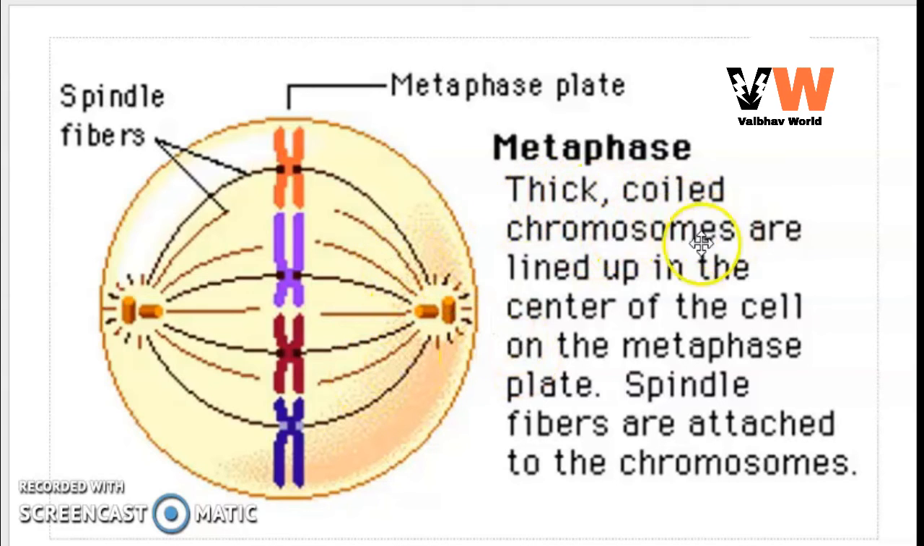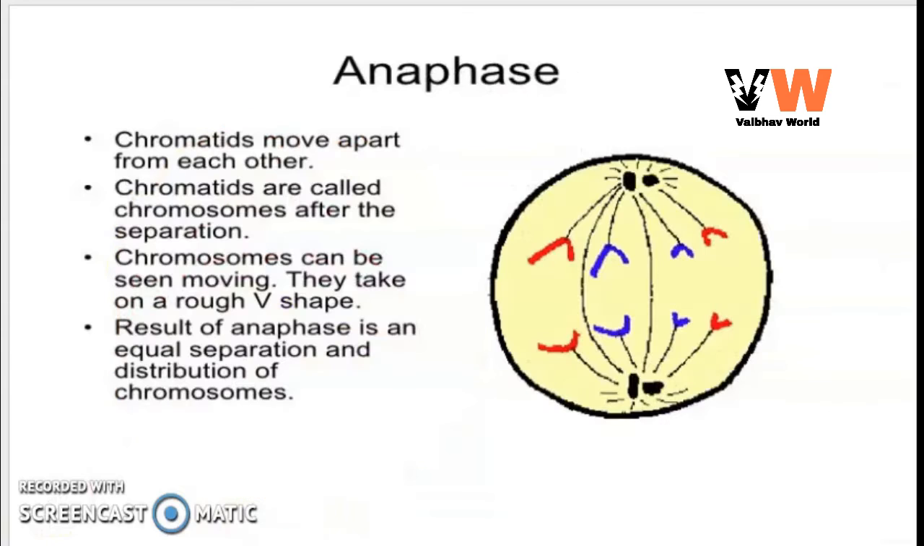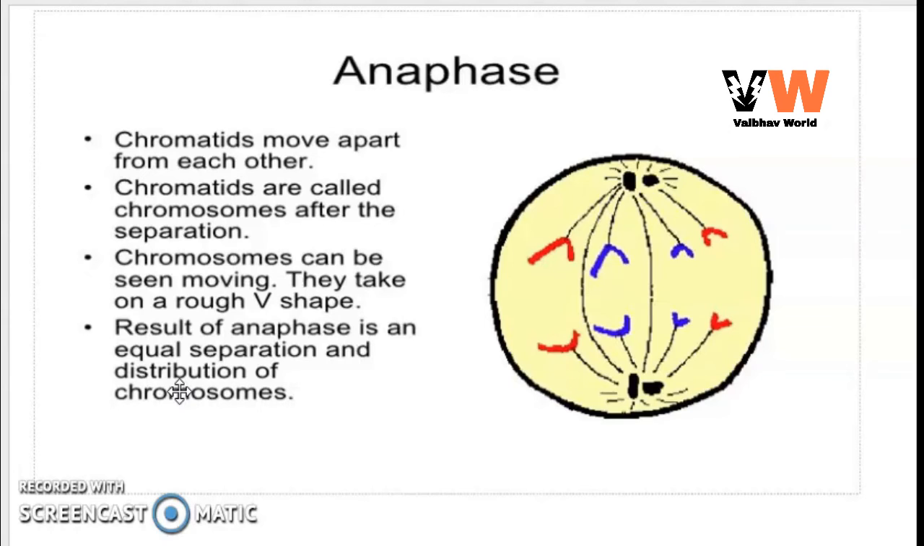Thick coiled chromosomes are lined up in the center of the cell on the metaphase plate. Spindle fibers are attached to the chromosomes. Next phase is the anaphase. In anaphase, the centromere of each chromosome divides and sister chromatids, that is daughter chromosomes, separate from each other and move toward opposite poles. Each chromosome produces 2 daughter chromosomes which form 2 groups at opposite poles.